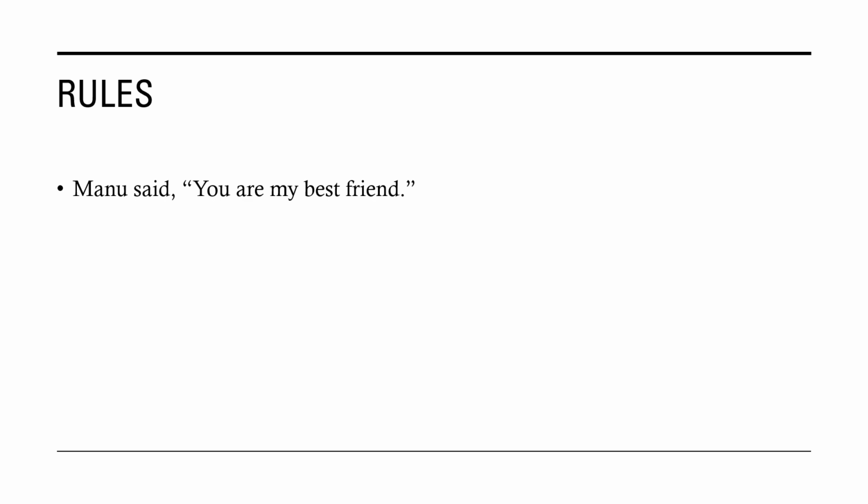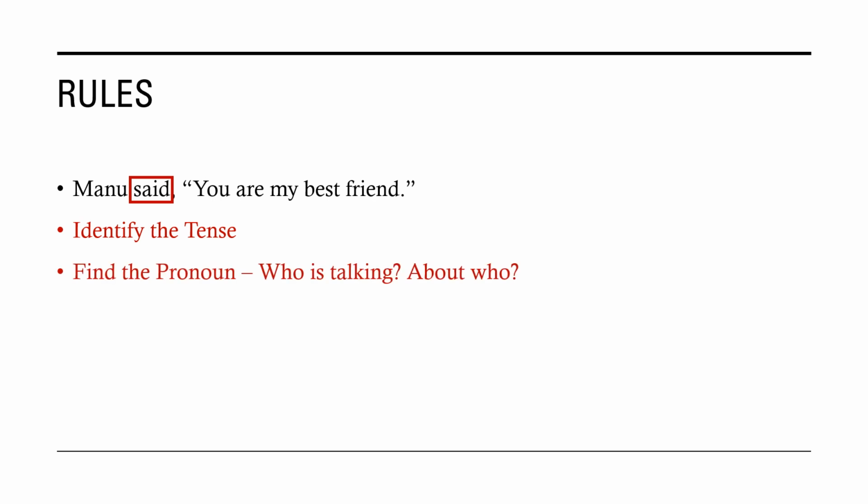Next example. Manu said, "You are my best friend." First, check the tense. Said, it is in past tense. Next, check the noun or the pronoun and find the person who is talking and about who this person is talking. Manu is talking and Manu is telling me, you are my best friend. So Manu is talking about me. How does the sentence change? Manu said that I was his best friend. So the tense changes to past tense because said is in past tense, and I am his best friend. So I am Manu's best friend.